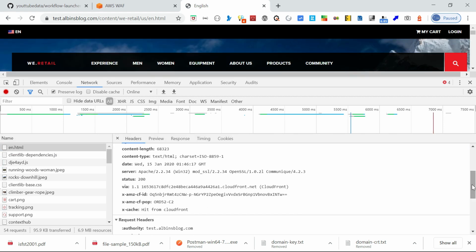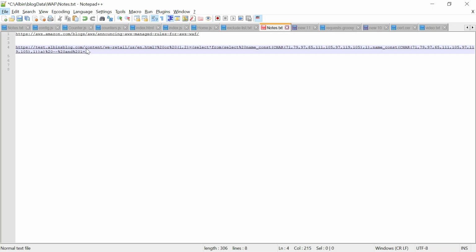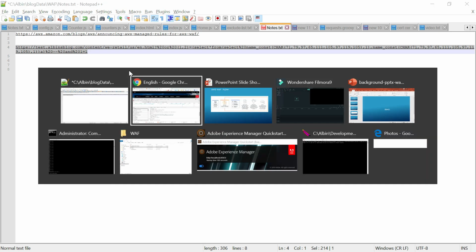Yeah, so you can see this hit from the CloudFront. Now maybe let us focus on two issues: one is SQL injection and the other is a DOS attack. So let me show you. This is the URL with some SQL injection data. Let me now access it. I have not enabled any WAF filter now, so I'm just accessing it without that.